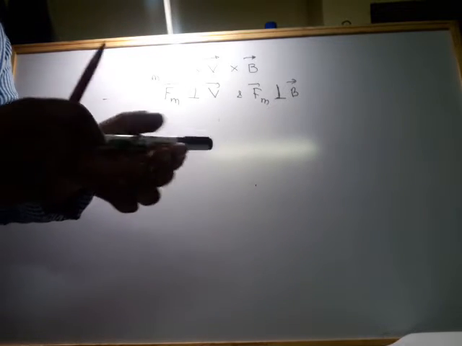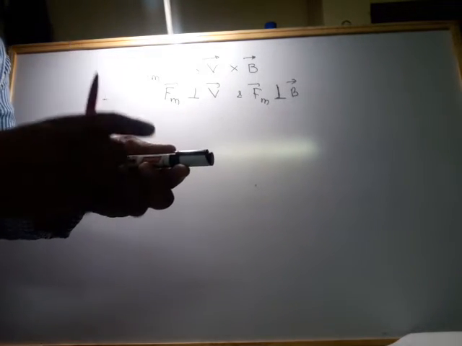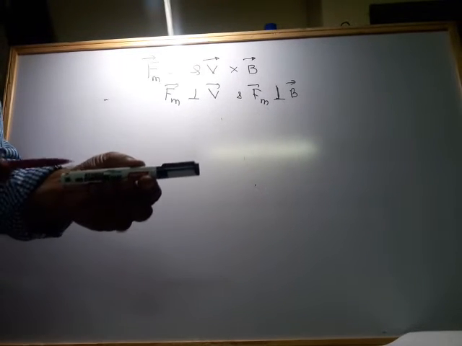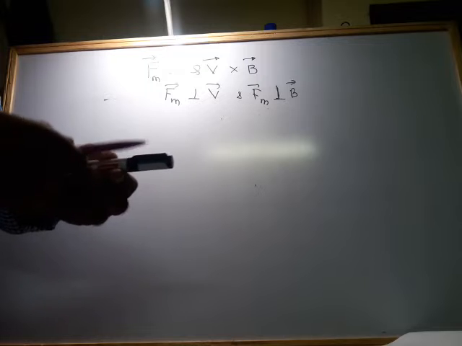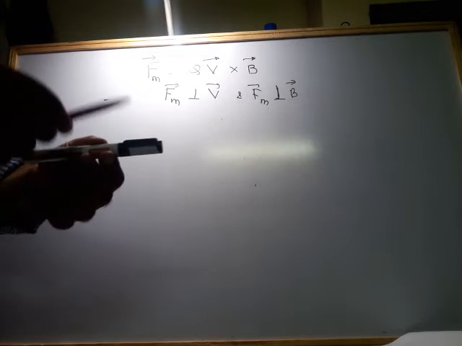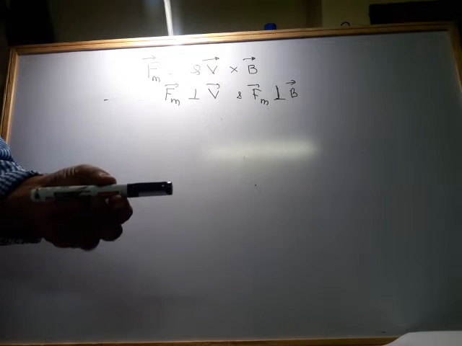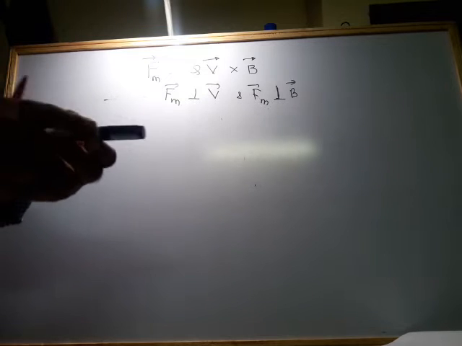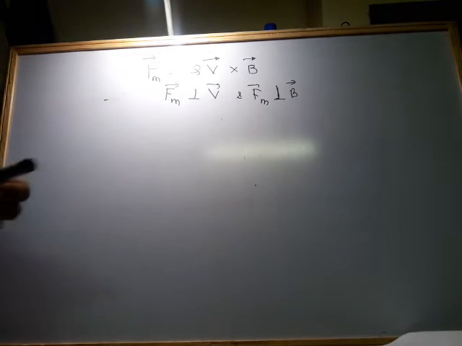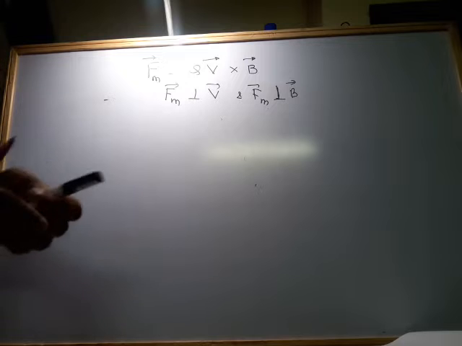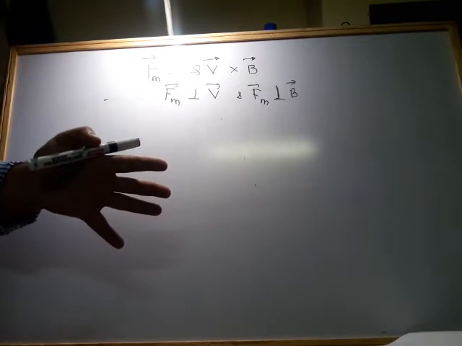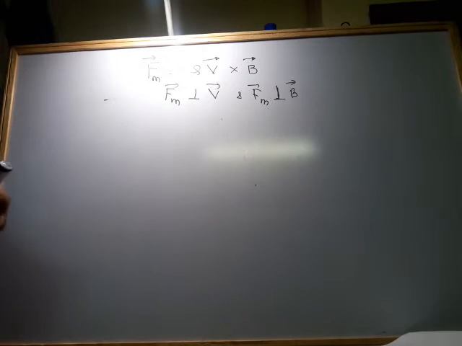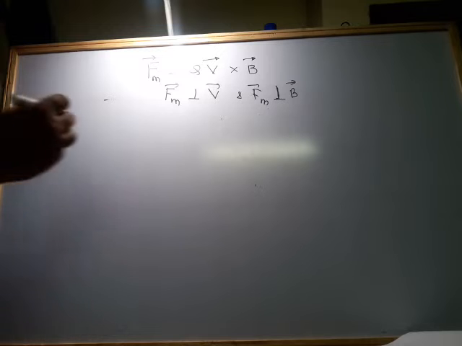Hence the speed of the charged particle is constant, so what will its kinetic energy be? Constant. There will be no change in kinetic energy, because if the force is not in the direction of motion, where will the acceleration be? If there is no force in this direction, there is no acceleration and no increase in speed, and hence the speed is constant, meaning its kinetic energy of motion is constant. Now if kinetic energy is constant, we say that the magnetic field is incapable of transferring energy to this particular body that is in motion. Do you follow what conclusion we get here?